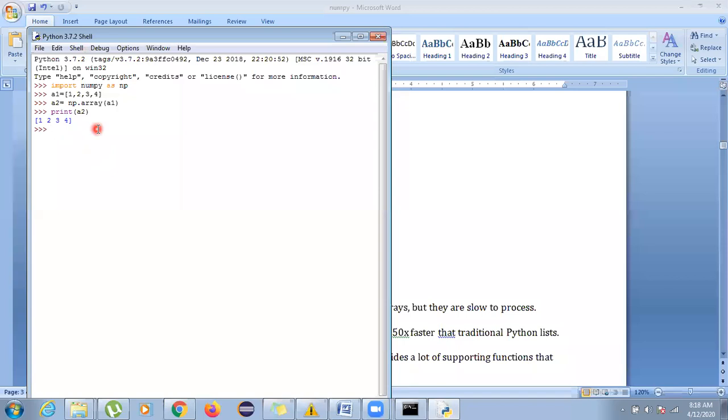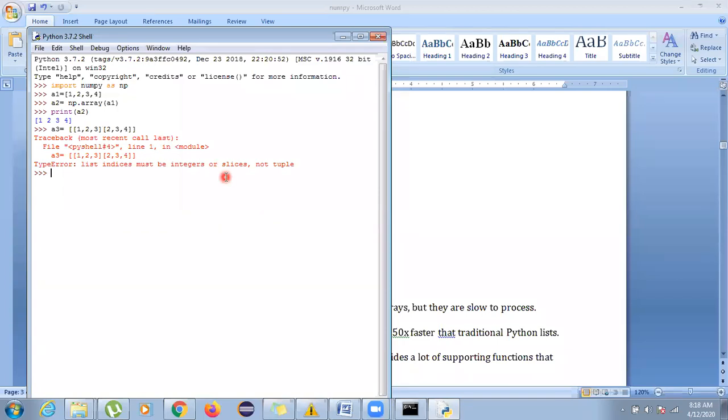Now suppose we talk about the 2D array. A 2D array has rows and columns. So let's take one example for a 2D array as well. Suppose we have two lists, a nested list. We are converting a nested list, one list is 1, 2, 3, and another list we have is 2, 3, 4. Now see why I'm saying it is a nested list, because inside one bigger square bracket, two small brackets are there. Now see, when you convert this nested list, there are two lists. So how will they be converted into the array?